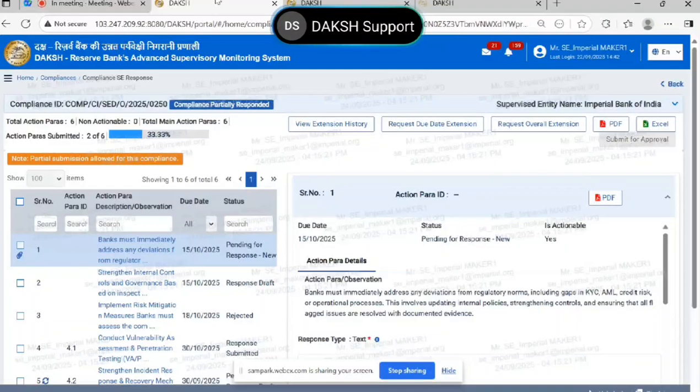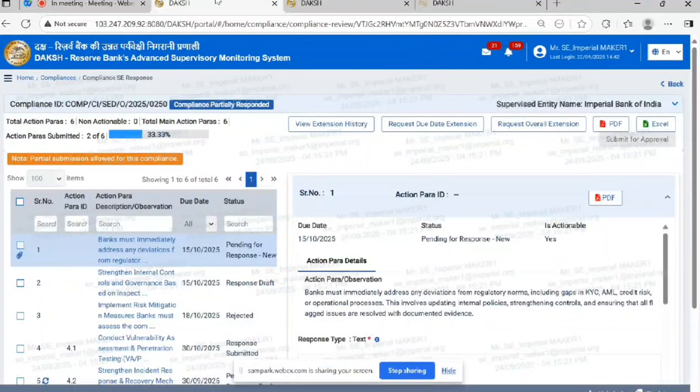So one user has asked what details need to be shared for requesting the onboarding of a new user. As we have mentioned, there is a certain format, the change request form. We'll share that format after this session is over to all the users who are participating in today's session.